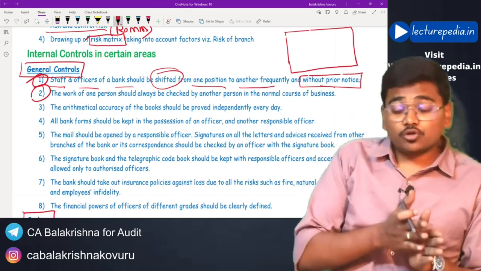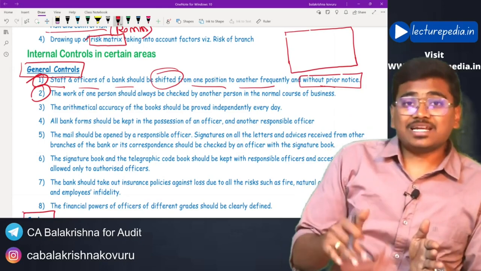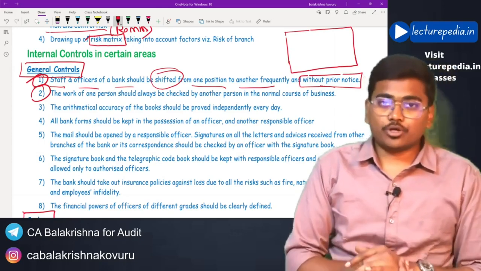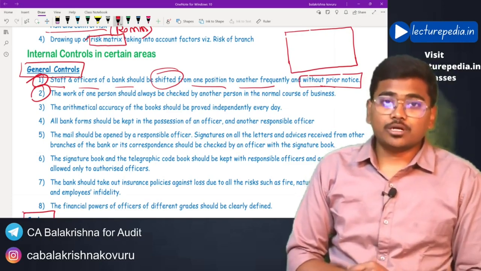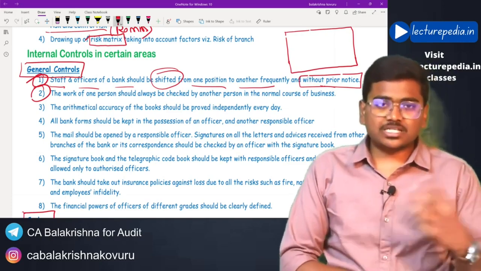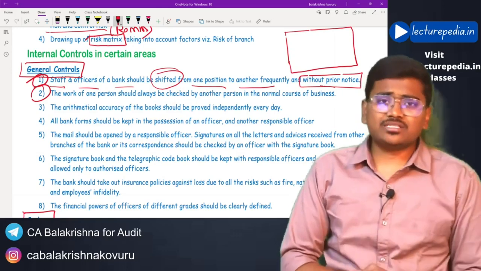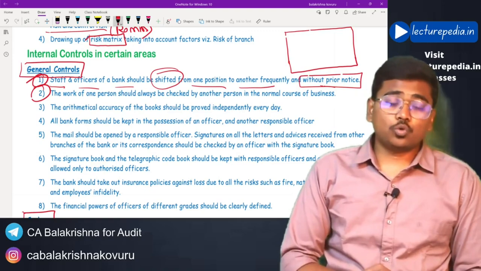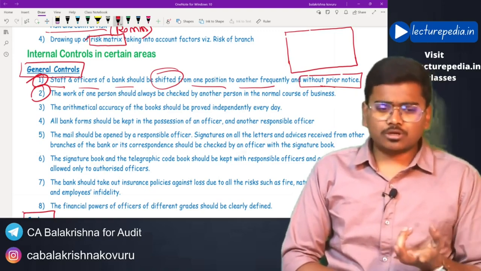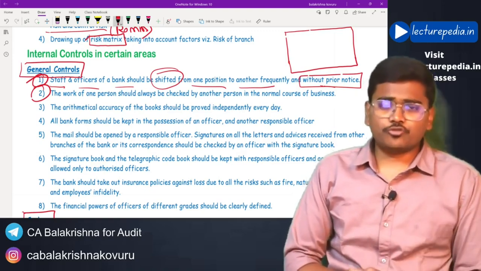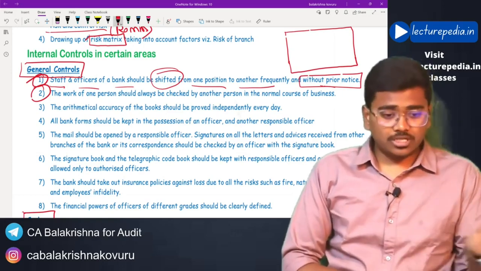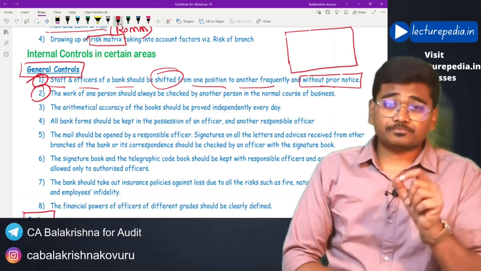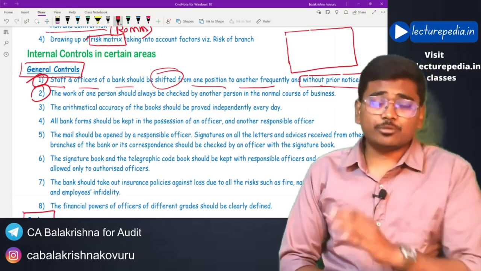Okay, the workflow should be designed in such a way that the work of one employee will be verified by another employee. Let's say, for example, cash deposit. In case of some large branches, if you want to deposit cash, then authorization of 2 officers will be required. Or not cash deposit, cash withdrawal. If you want to withdraw cash, you will write down the withdrawal slip and approach the cashier. There will be one more person.